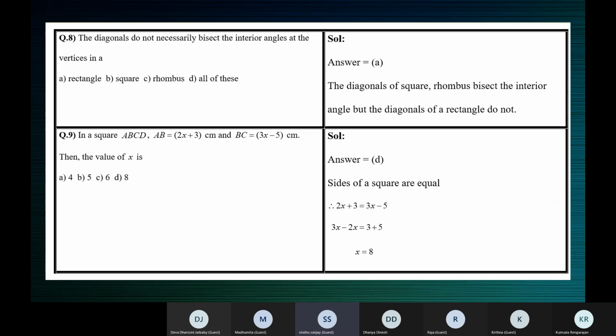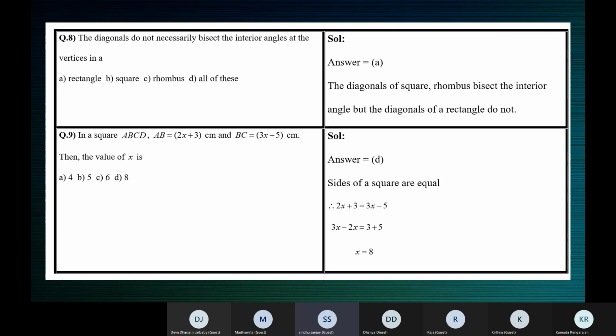If we bring 3x this side, 3x will be minus 3x only, no? Okay, you solve it in your way. It will be minus 3x, correct? For me, I got 2 as the answer, ma'am.